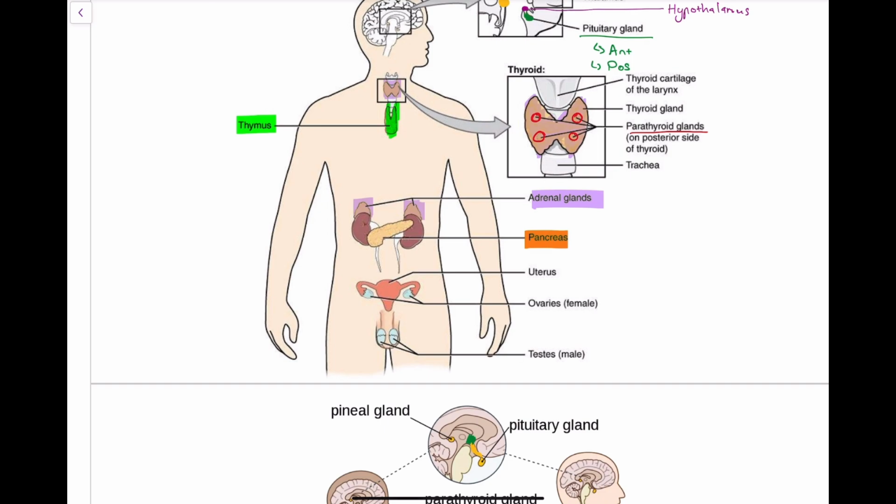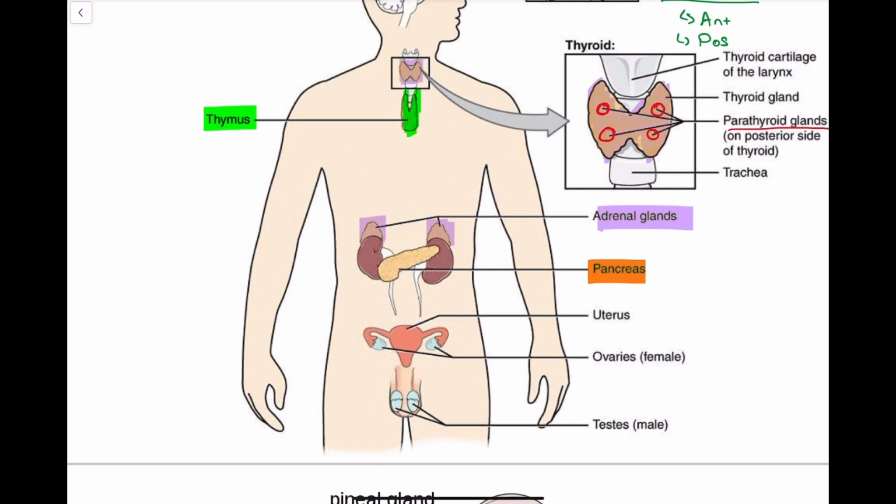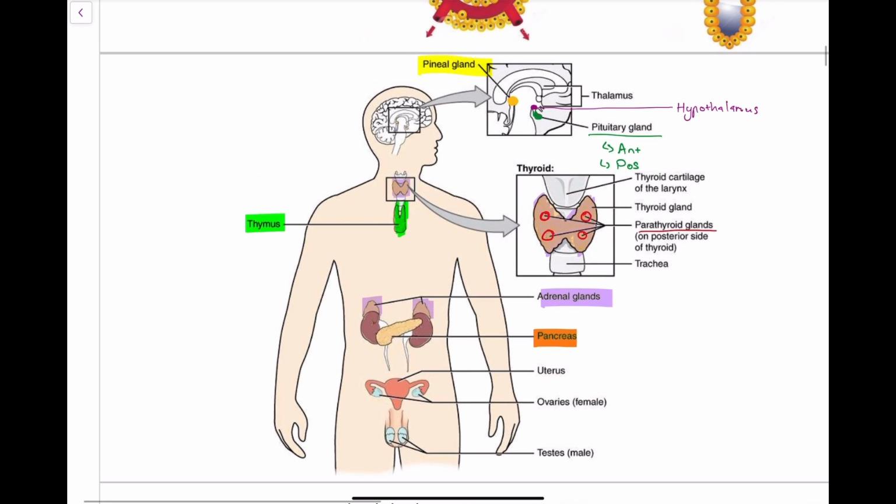Okay. Finally, we have the uterus, the ovaries, and the testes. Now, the uterus is not so strictly part of the Year 12 course, so we're going to skip over it. But what is quite important, again, are the ovaries and testes. So that there is a very short snippet about the endocrine system.